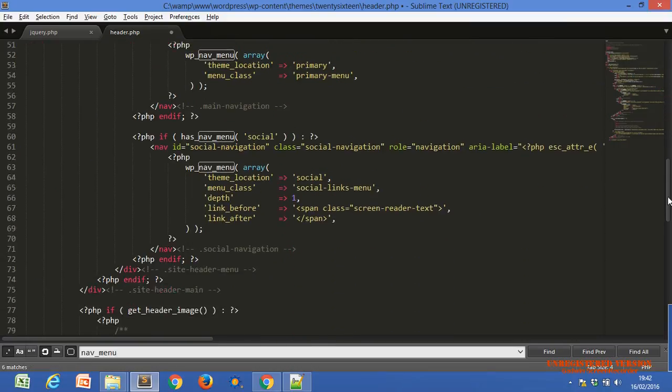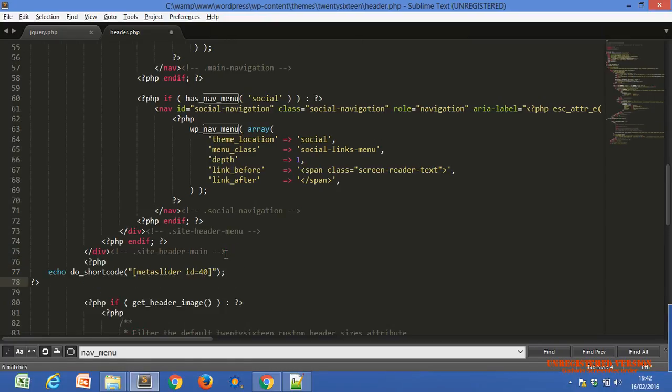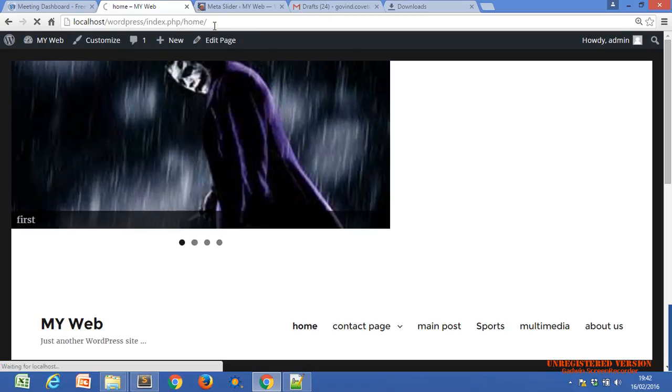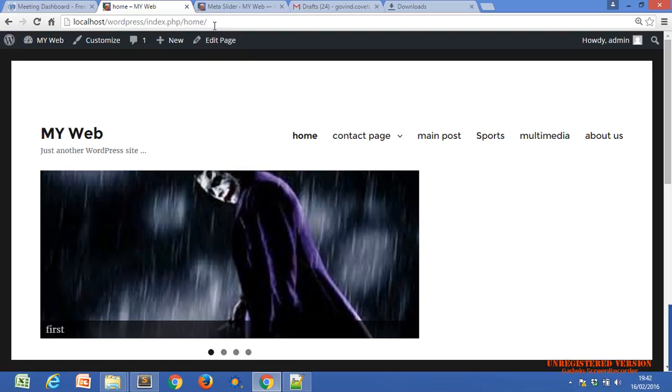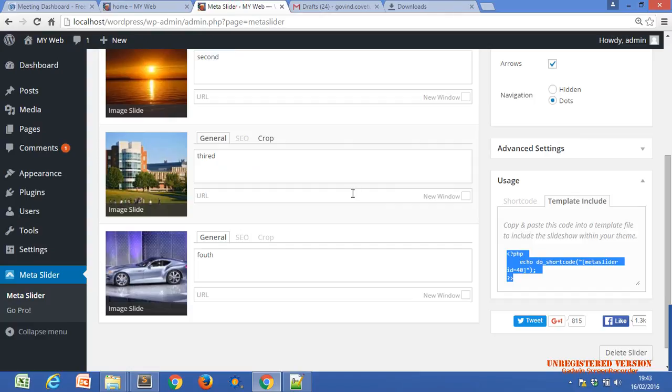You can put it after the menus also, navbar, social navigation, site header menu, header main. After this you can add the slider also. The header will be included in every file, so that's why we can get the slider for every page. You can also increase the width and height of the slider from these options.